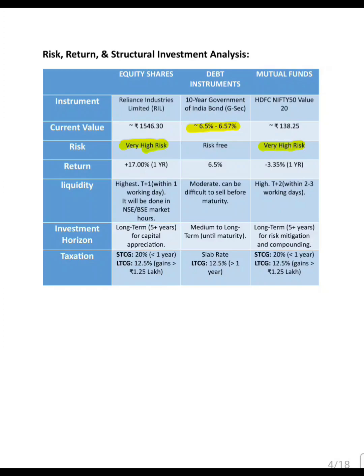In liquidity, equity has the highest liquidity. Bonds are harder to sell before maturity, and mutual funds are moderately liquid. Taxation varies between short term and long term gains.